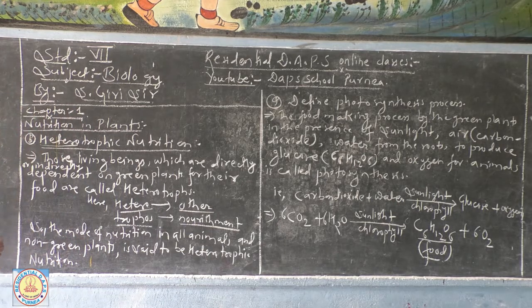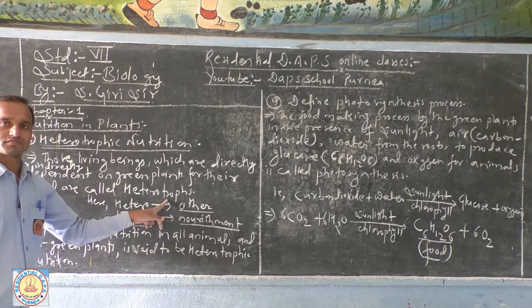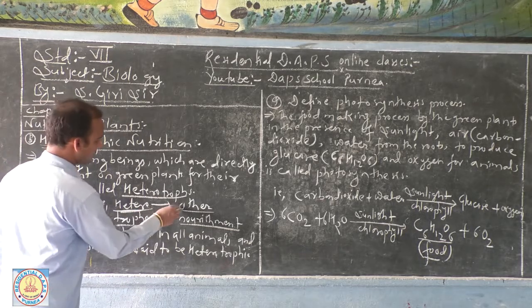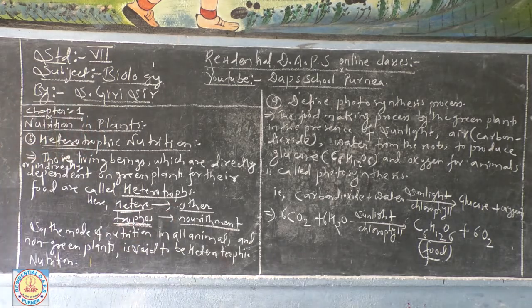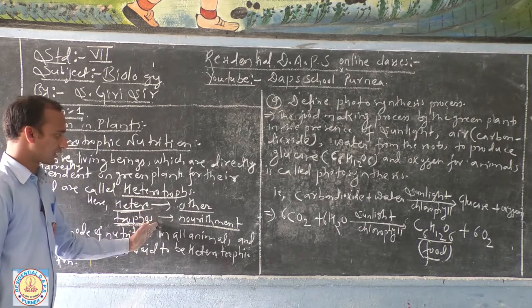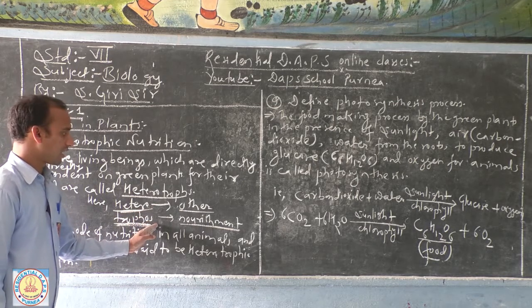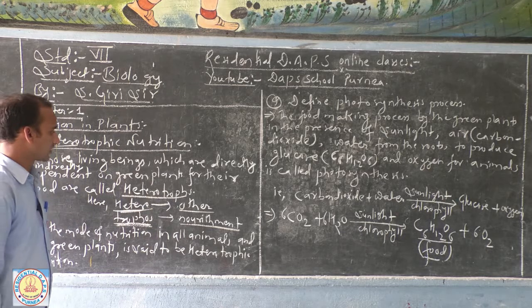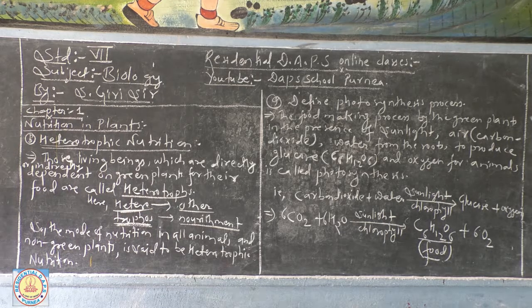So you can say that any living beings which are directly or indirectly dependent on green plants for their food or nutrition are called heterotrophs. Heterotrophs are completely dependent on the autotrophs for their food. Here, hetero means other and trophs means nourishment. So those organisms which take nutrition by being directly or indirectly dependent on plants are said to be heterotrophs, and the mode of nutrition is heterotrophic nutrition.